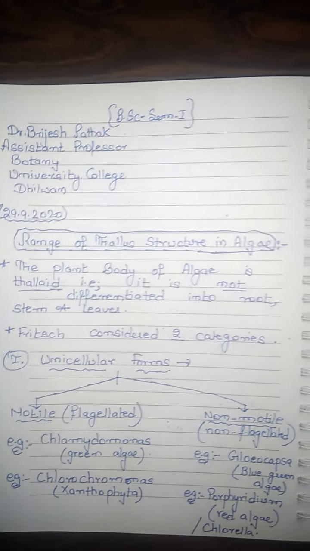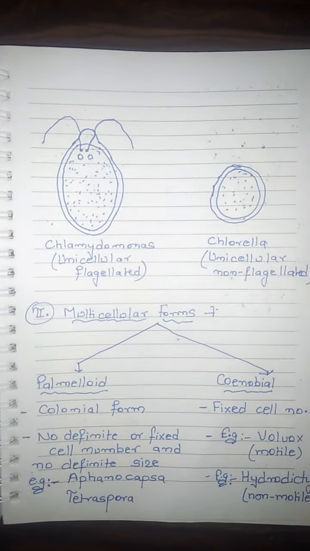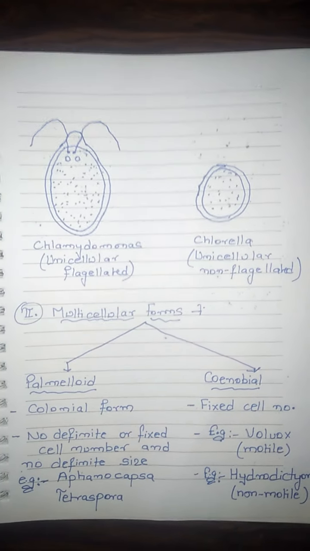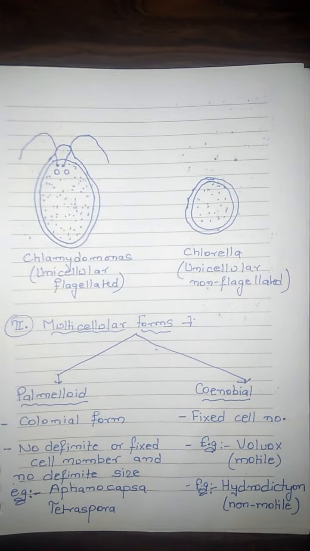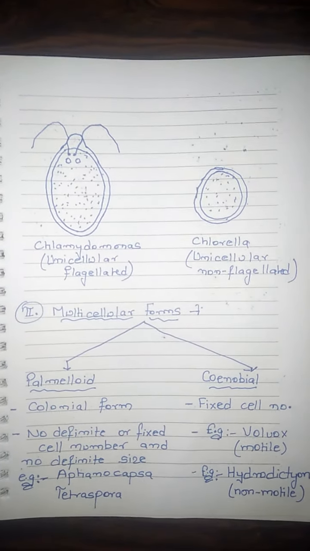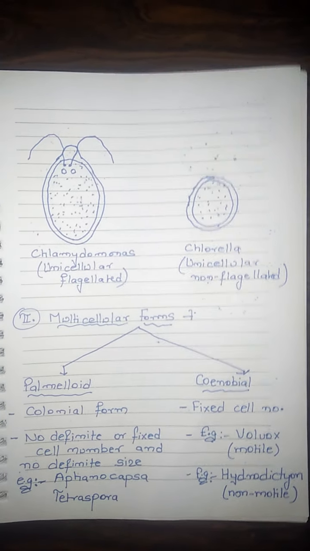I have shown it with the diagram. You can see Chlamydomonas, as shown in the diagram, has flagella and it is a unicellular flagellated form, while in Chlorella flagella are absent and it is a unicellular non-flagellated form.